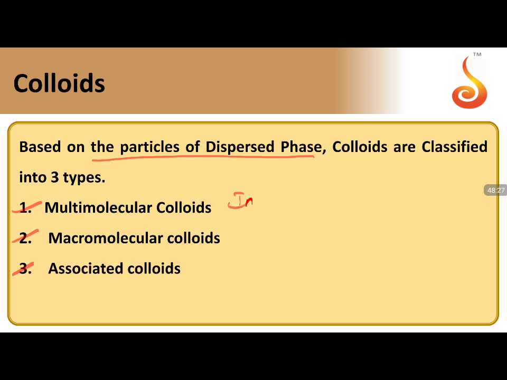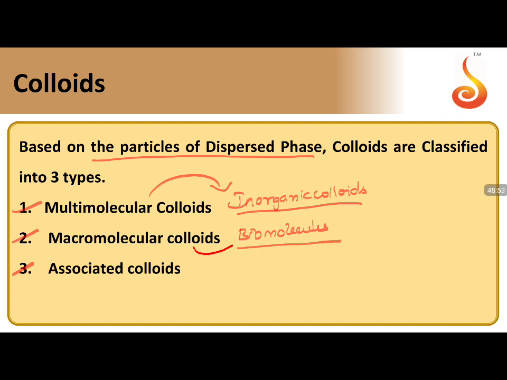A simple way to remember: if you have gold sol, silver sol, arsenic sulfide sol, or ferric hydroxide sol, if it is an inorganic compound, they all come under multimolecular colloids. If the colloid is of biomolecules, then they come under the category of macromolecular colloids.